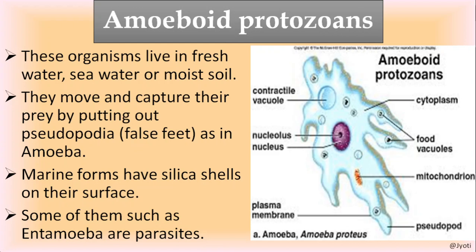And some of them, like Entamoeba, are parasites. Entamoeba is a parasite which has different stages in its life cycle, and during some stages they have pseudopodia as their locomotory organ.